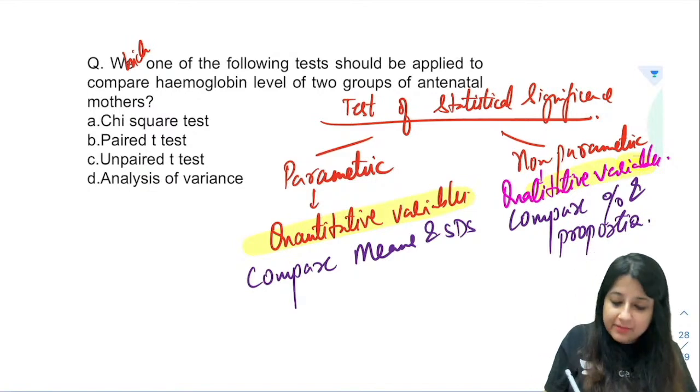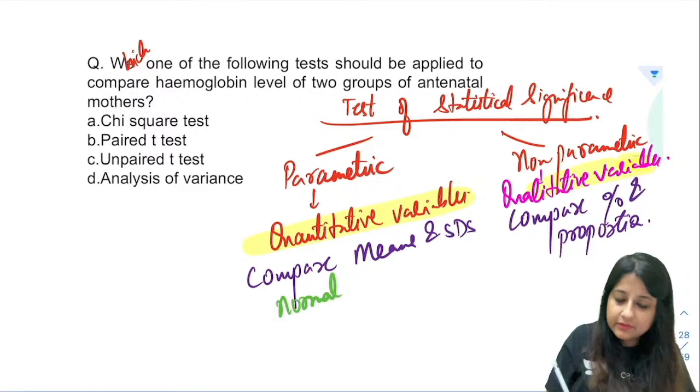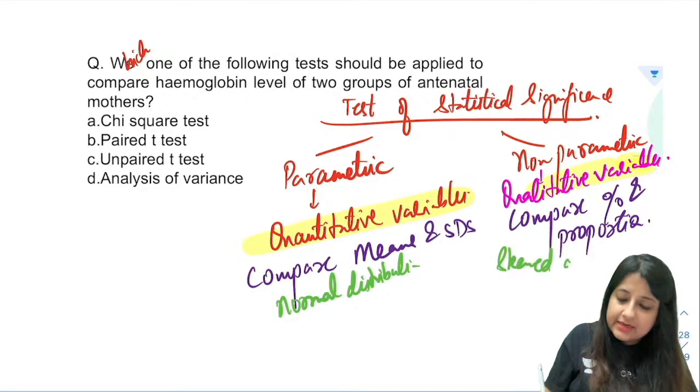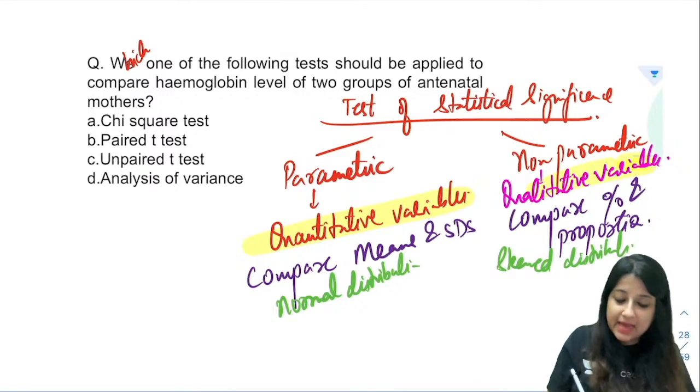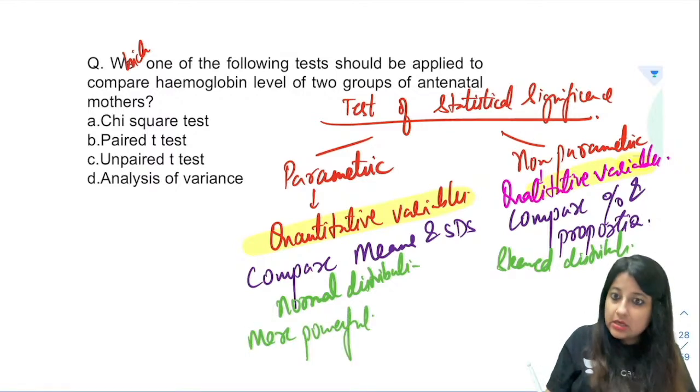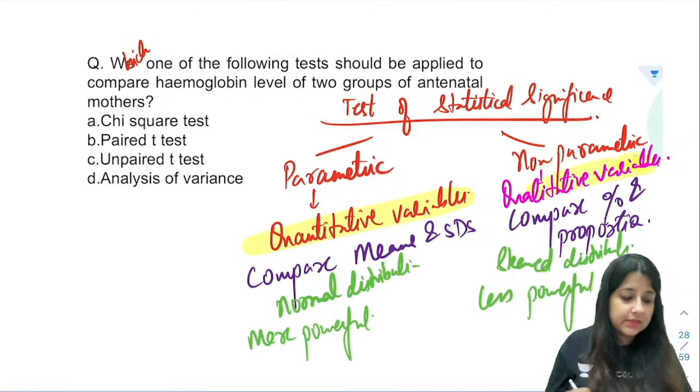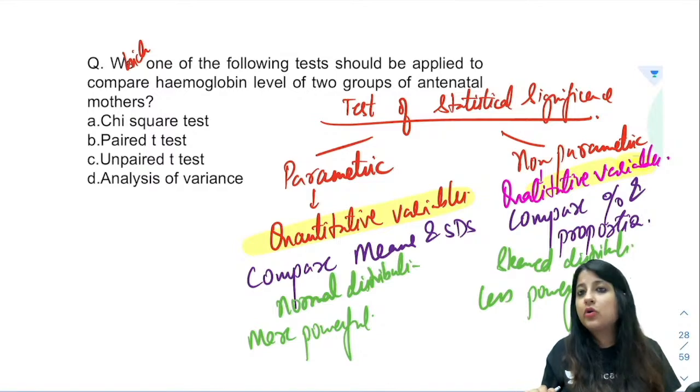Okay, parametric is being used for normal distribution. All right, non-parametric will be used for skewed distribution, and which is going to be more powerful? Parametric is more powerful. Non-parametric, guys, is less powerful. That's the most important difference.